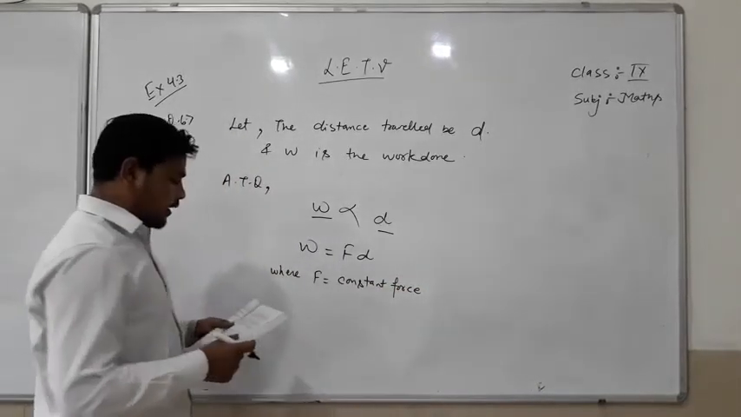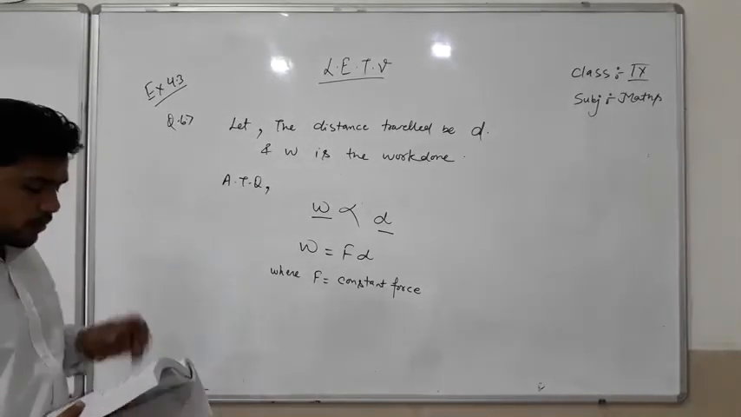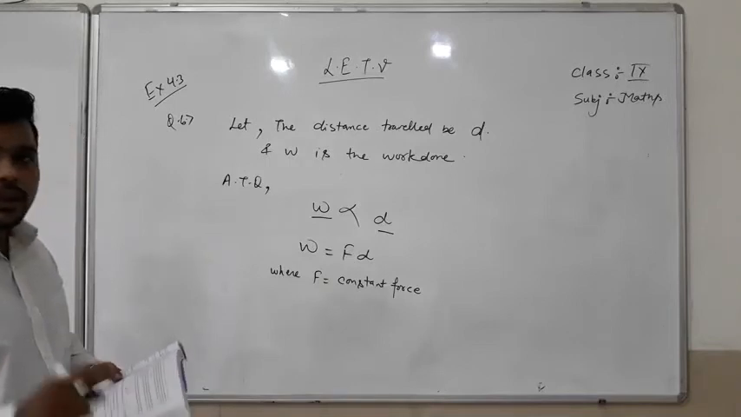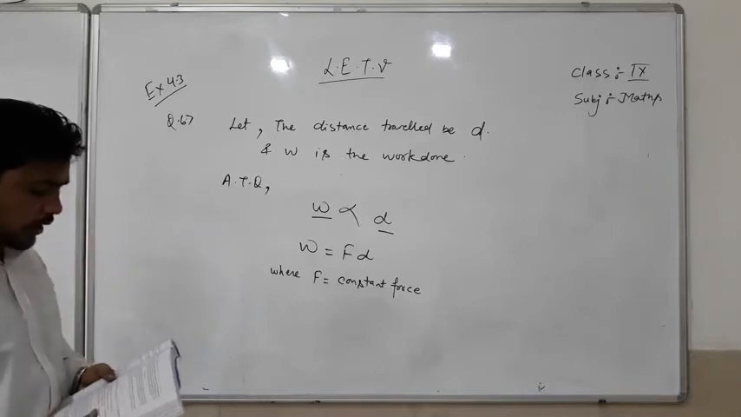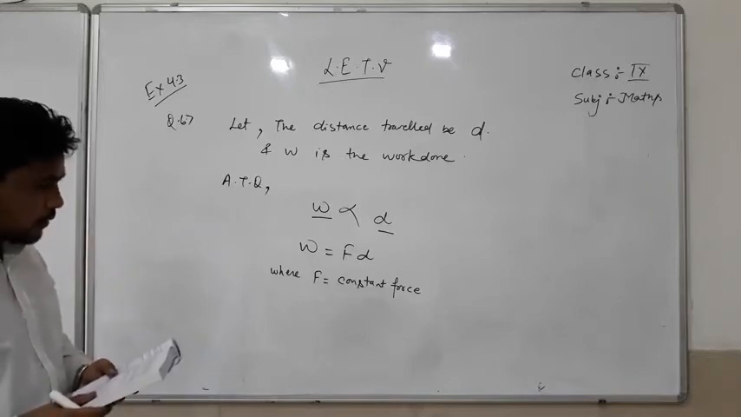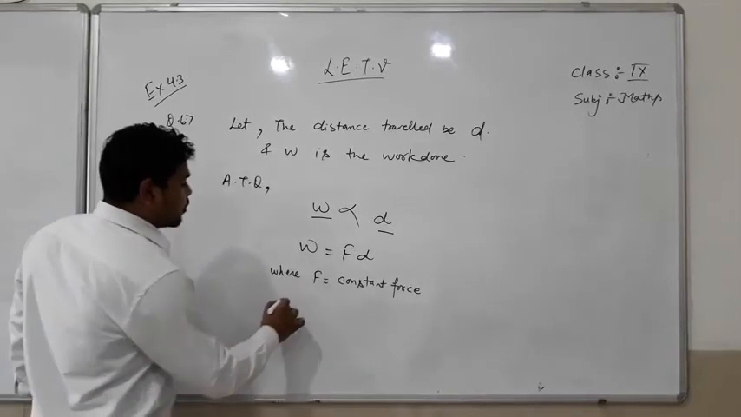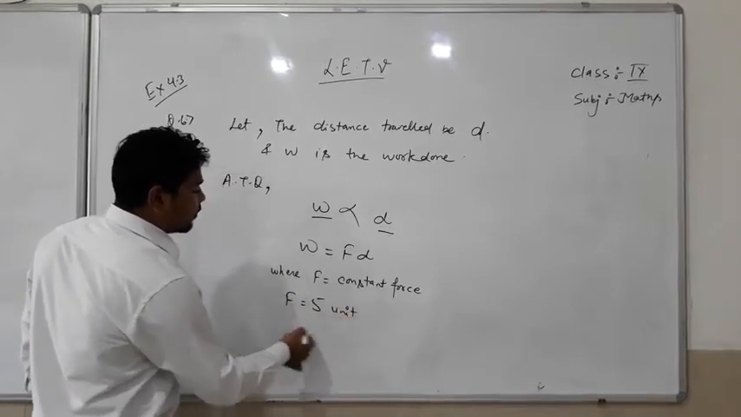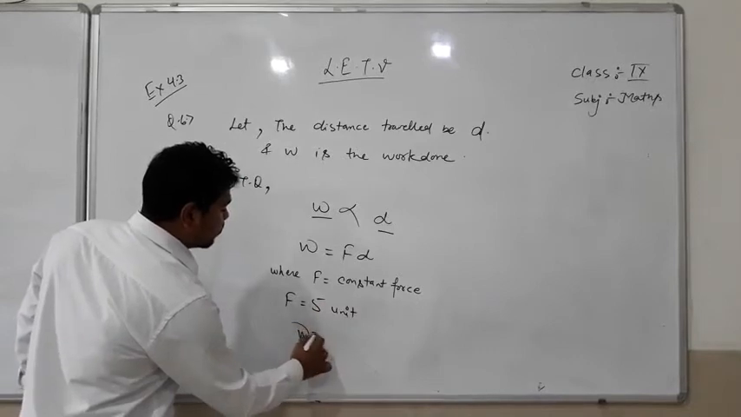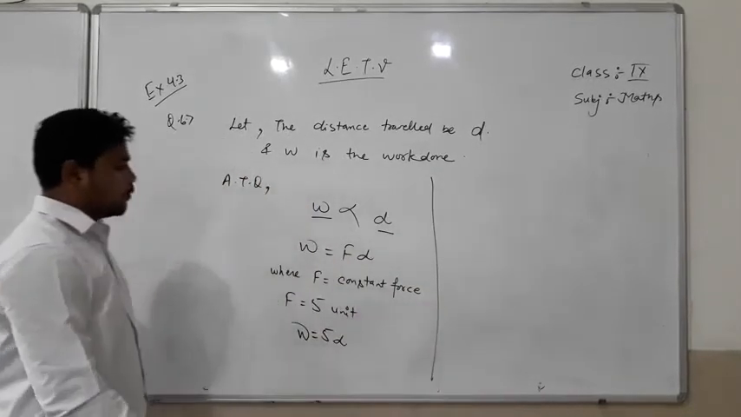Here, this is also expressed in the form of an equation in 2 variables, where the variables are W and D, and F is constant. Draw the graph of the same by taking constant force equal to 5 units. So after taking force equal to 5 units, W is equal to 5D.